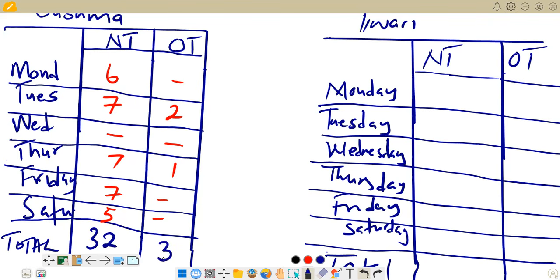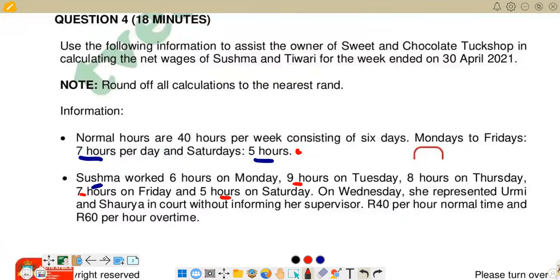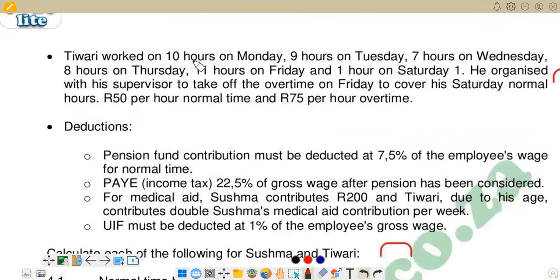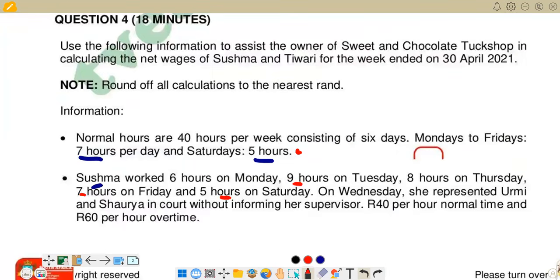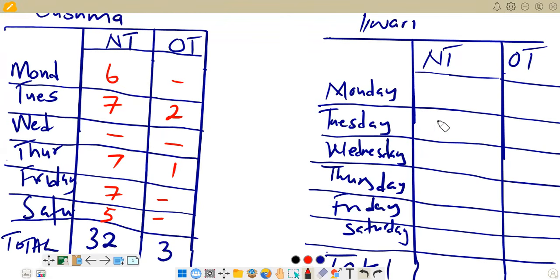Then we are now going to Tiwari, this section. And we go back to see what happened on Monday in terms of the hours for Tiwari. Then we go there, information for Tiwari is here. Tiwari worked on Monday 10 hours, and remember 7 hours are normal. So it means we have got 7 for normal, and then the extra 10 minus 7, we have 3 hours for overtime. So we go back there to put that one, 7 and 3. Here we have 7 for normal, and then for overtime we have 3.